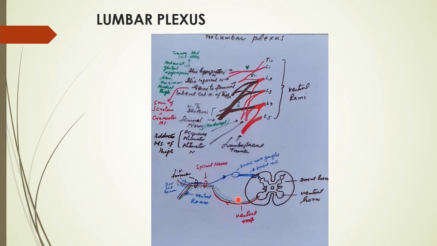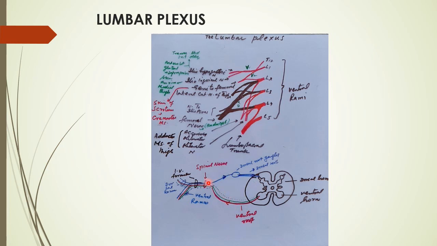They follow this dotted line, which is the autonomic fibers, the sympathetic fibers, and pass along with this ventral root, because the ventral root is the only root which is leaving the spinal cord, whereas the dorsal root is actually entering into the spinal cord, carrying the sensory message to the gray matter of the spinal cord. So the exit route is the ventral root, through which the autonomic fibers also leave.